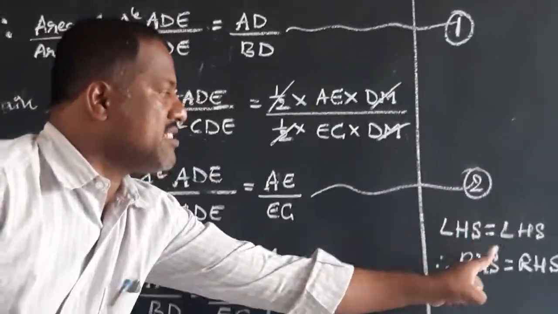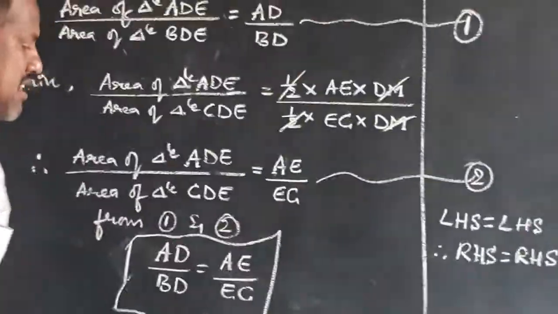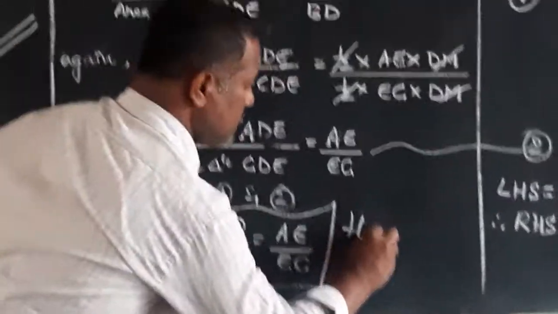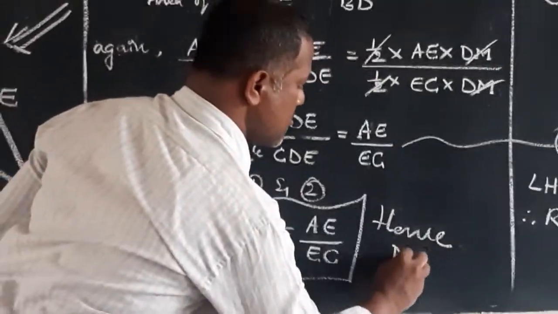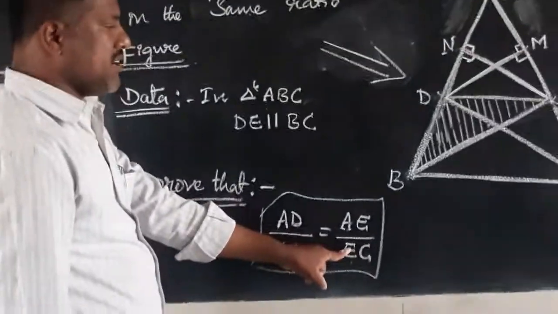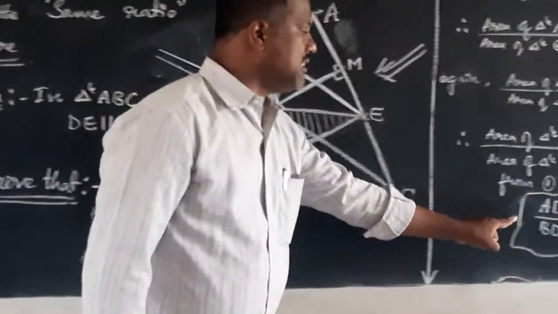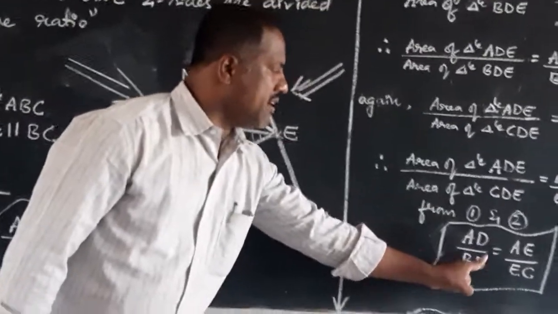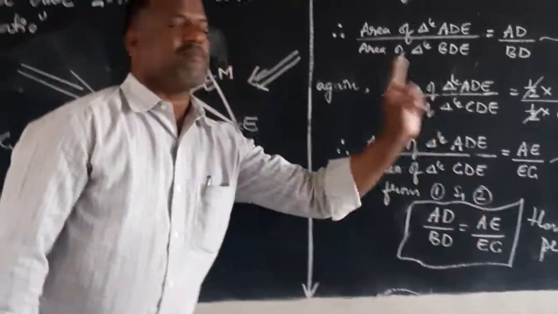LHS is equal to LHS, RHS is equal to RHS, and it's proved. What is proved? To prove that AD by BD is equal to AE by EC. What we got here is the same: AD by BD is equal to AE by EC.